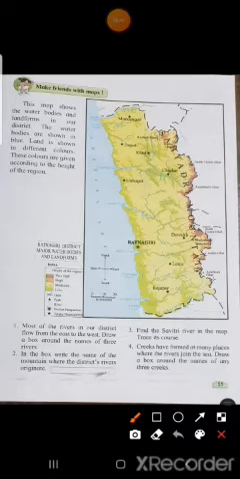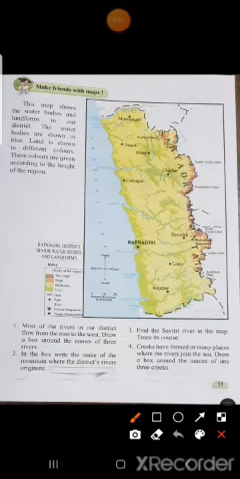Okay, what did we learn in the last videos? We learned about landforms, and then water bodies, various landforms, and then from where do we get water, which is the main source of water. All the water we get from rain. Rain is the main source of water.